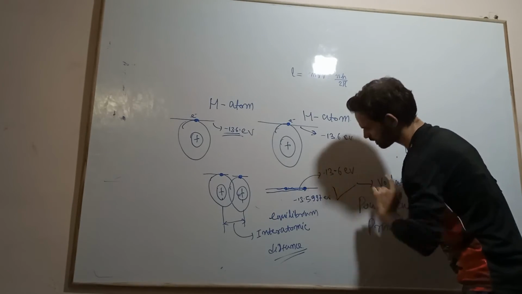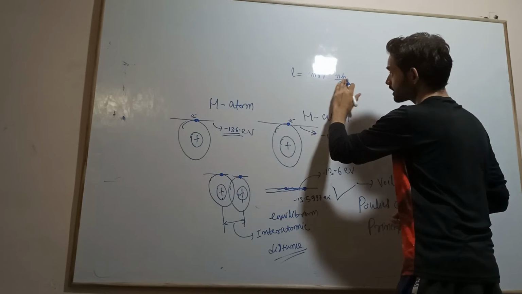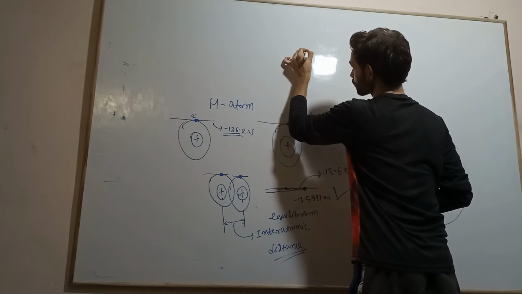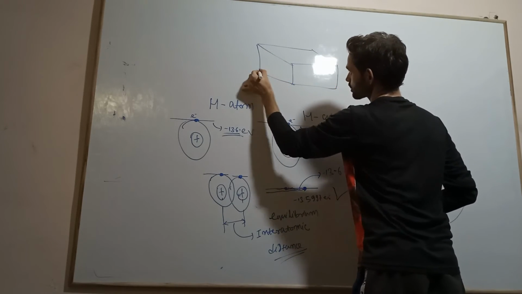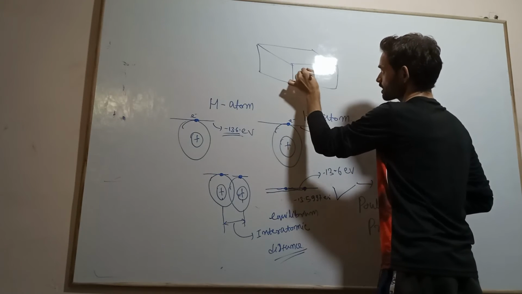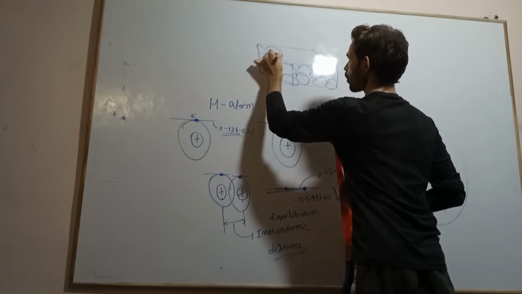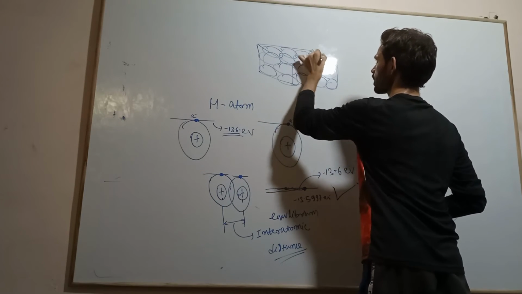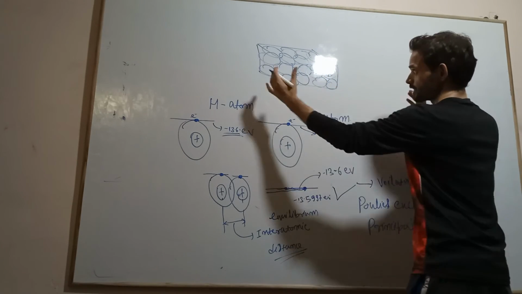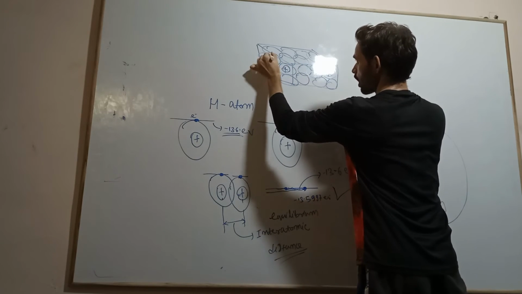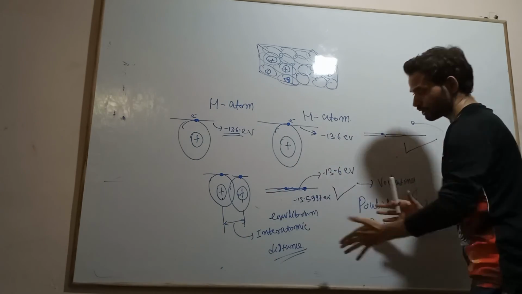See, this is minus 13.6, this is minus 13.599, like this. There are two atoms, there are many atoms. Let us say this is my crystal. When you want to form this crystal, there are so many atoms, all coming very close to each other, up to the interatomic distance. Now what is this interatomic distance?